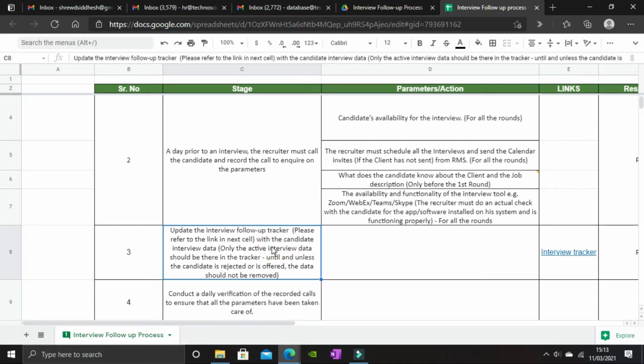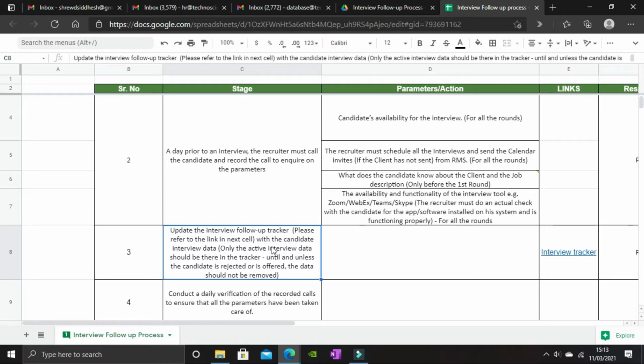Now, when you do that, it will actually show the dedication of the recruiter towards his or her job, and at the same time ensure that the candidate is on track, which will ultimately lead the candidate to attend the interview without any issues on the next day.